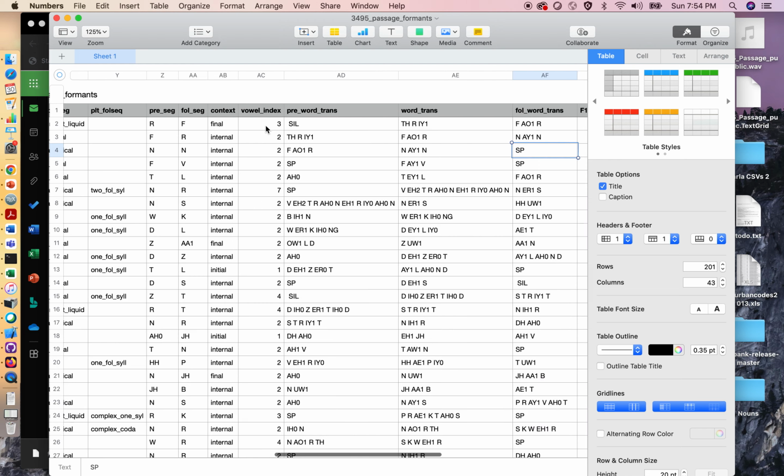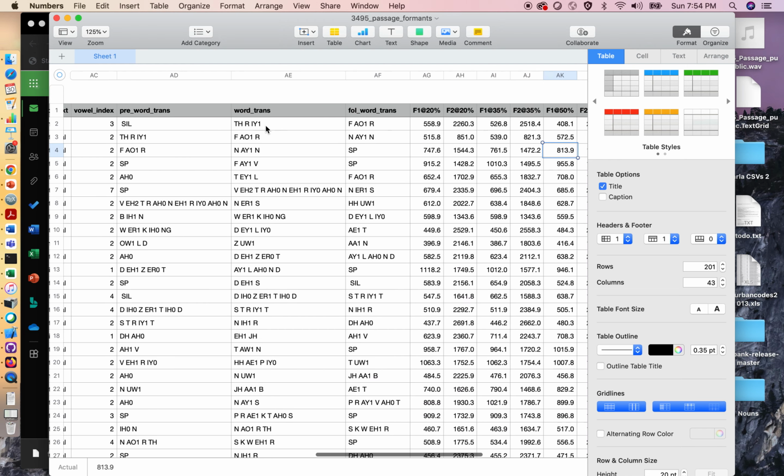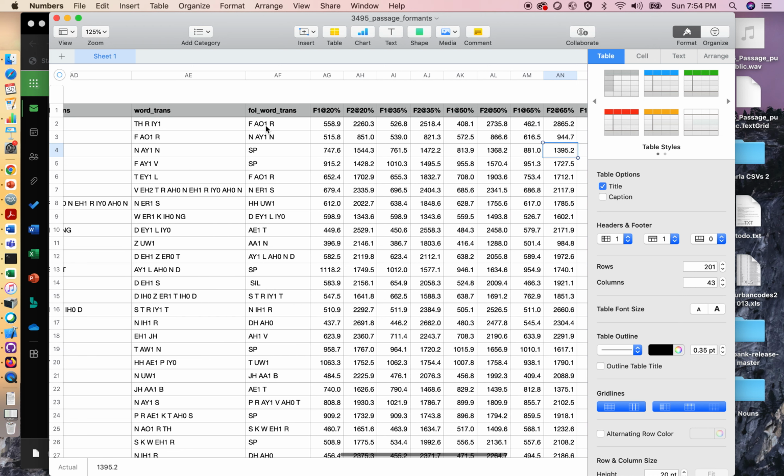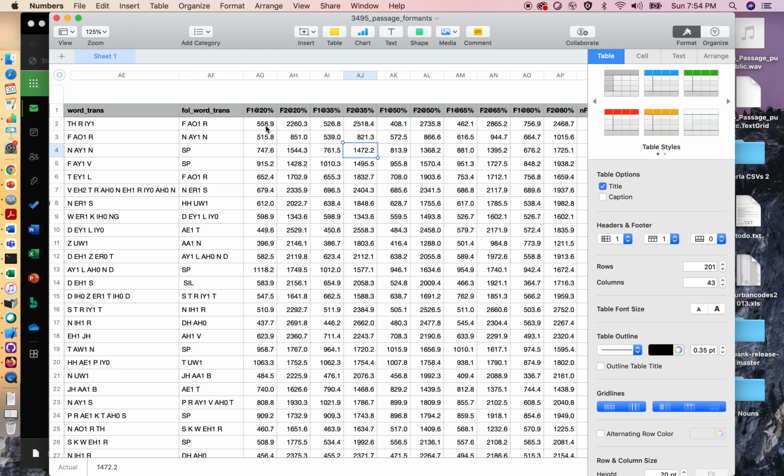Then when we scroll a little more over here, we have the F1 and F2 at 20%, 35%, 50%, 65%, and 80% of the vowel's duration. So the vowel takes place over time. When we say 9, maybe the position of the tongue changes over the course of the vowel.